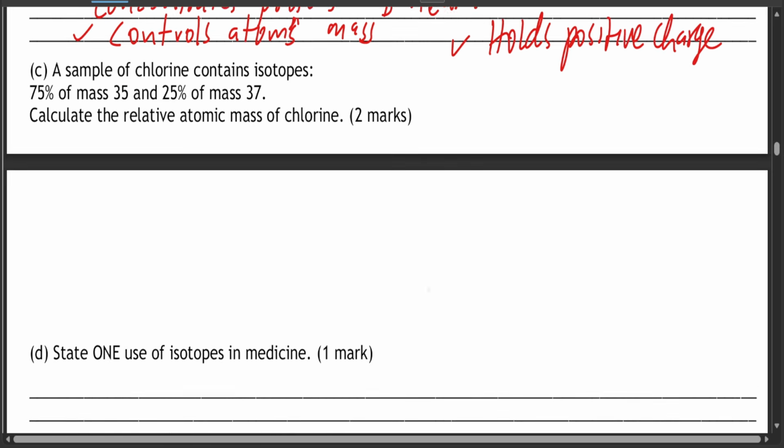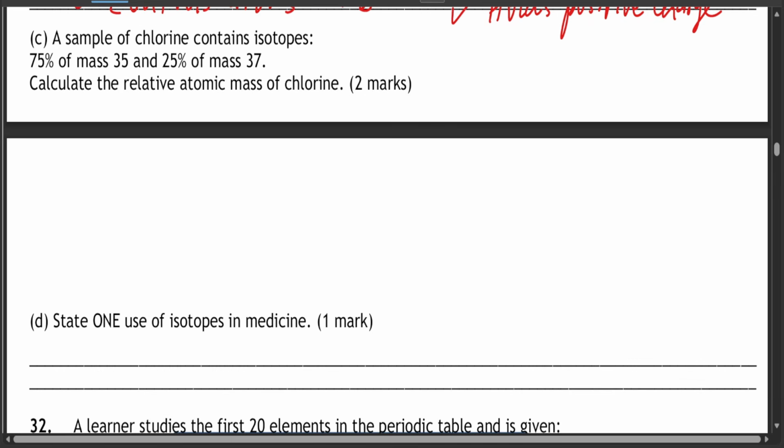Now, a sample of chlorine contains isotopes, 75% of mass 35 and 25% of mass 37. Calculate the relative atomic mass of chlorine. If you want to calculate, you take isotope 1 times its percentage abundance, plus the mass of isotope 2 times its percentage abundance, divided by 100.